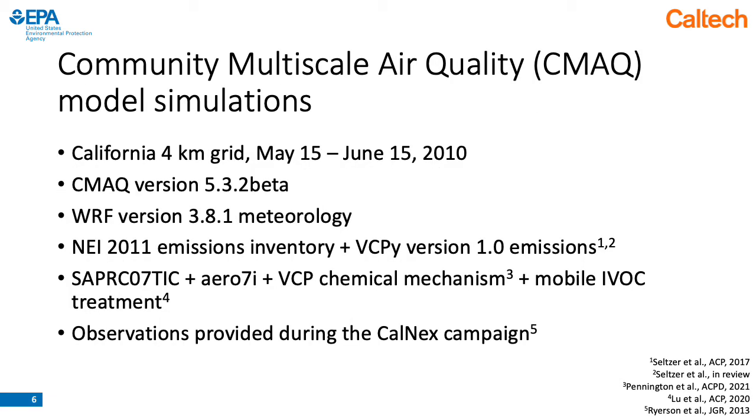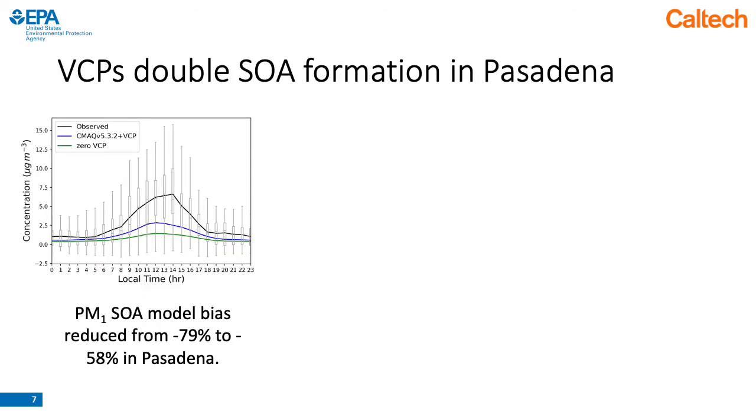We implemented this model into CMAQ version 5.3.2 beta to overlap with the CalNex campaign that happened in California in May and June of 2010, and we used the configuration options shown here for our model simulations. Our model results indicate that VCPs form a substantial amount of SOA in Pasadena.